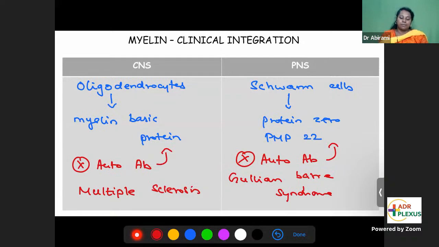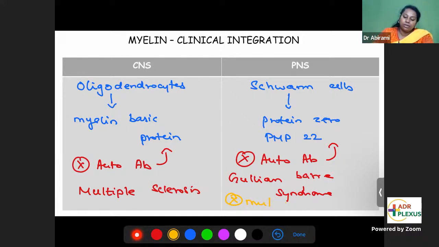So you'll see that multiple sclerosis is a central demyelinating disease because the problem is in CNS myelination. But Guillain-Barré syndrome is a peripheral demyelinating disease, with autoantibodies to PMP22 or protein 0. See, sometimes you can even have mutations of protein 0 and PMP22.